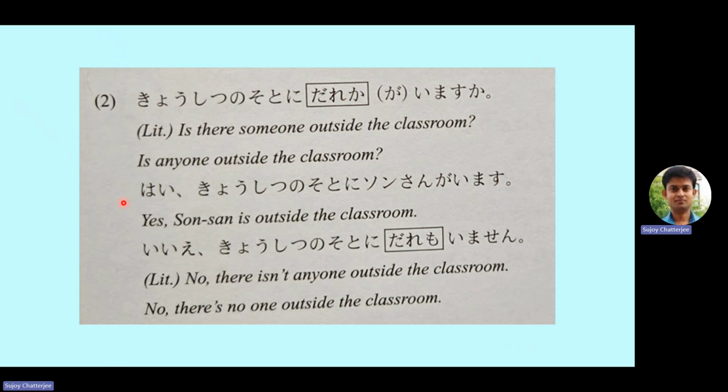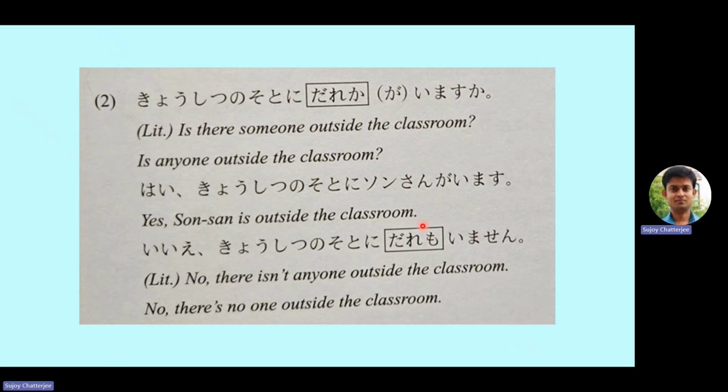If the answer is positive, then hai, kyoshitsu no soto ni son-san ga imasu. Son-san ga imasu. That means yes, son-san is outside the classroom. And if there is no one outside the classroom, then how do we say that? Ie, kyoshitsu no soto ni daremo imasen. Daremo imasen. There is no one. There is not anyone outside the classroom.